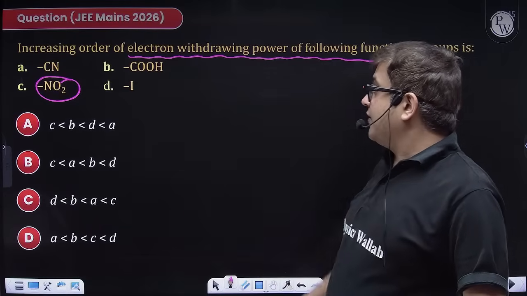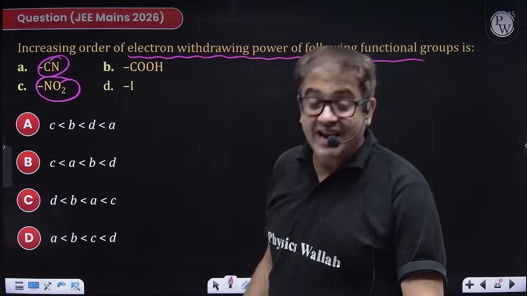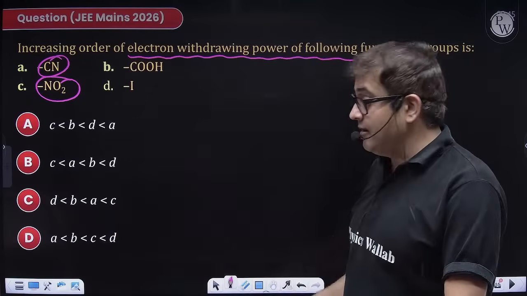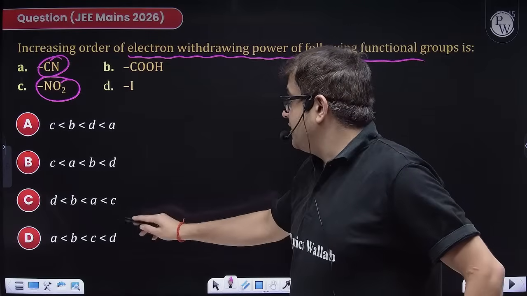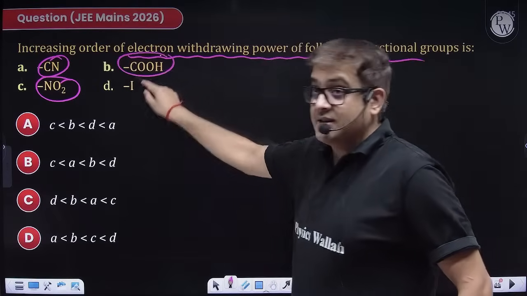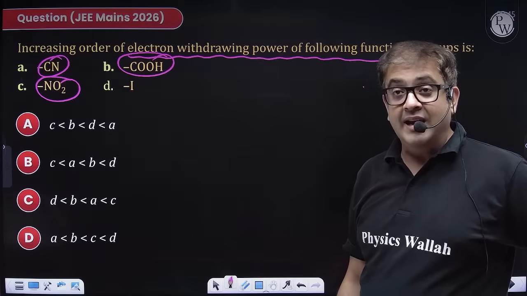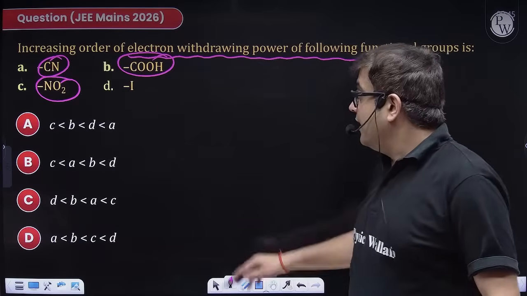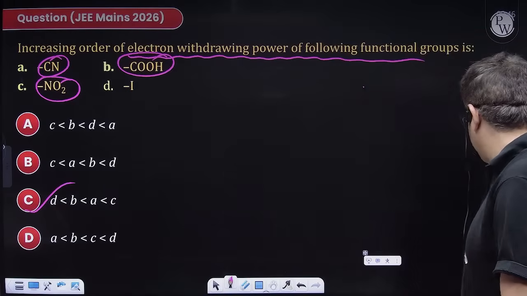After that, we have this nitrile, because triple bonded nitrogen with an sp hybridized carbon is another electronegative group but less than NO2. Then you have A. Then you have COOH, which has electronegative carbonyl groups, also highly electron withdrawing, and least will be halogen. So option C will be your answer.